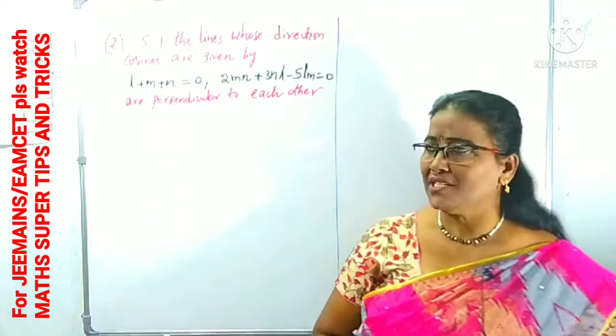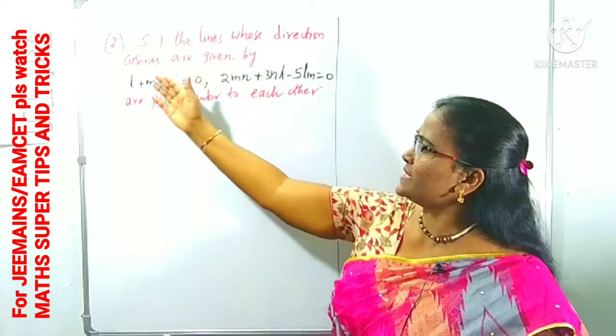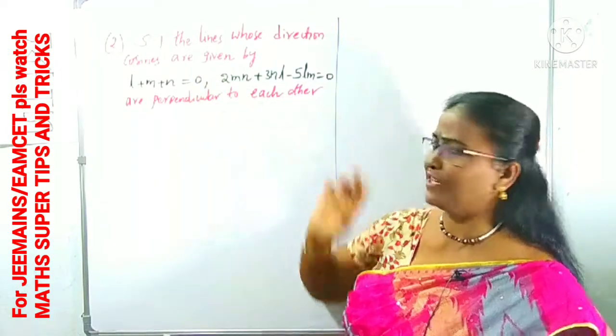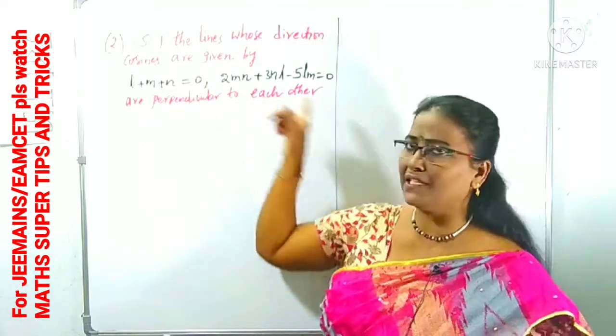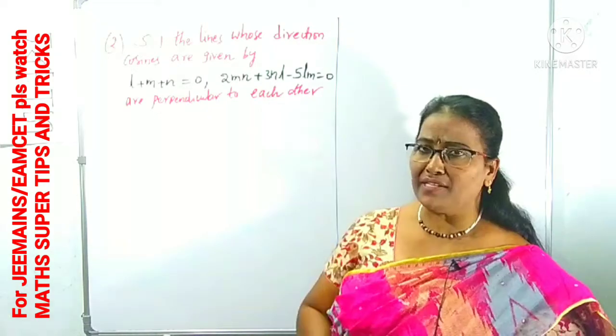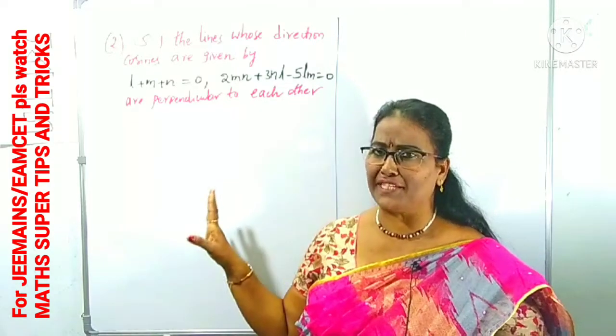Let's look at this question. I have given it as the second question. Show that the lines whose DCs, direction cosines, are given by these two equations, are perpendicular to each other. Here the DCs are connected by two equations, and we have to show that the lines are perpendicular to each other. This is one of the important models.